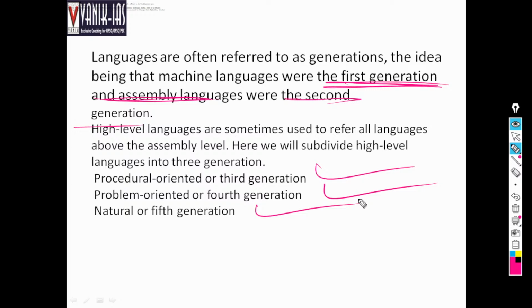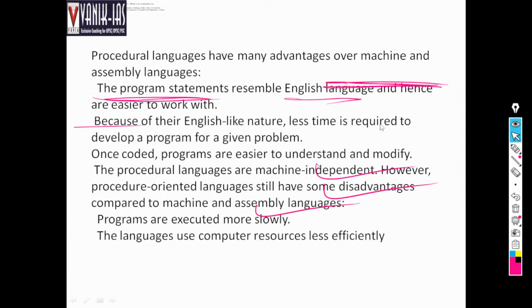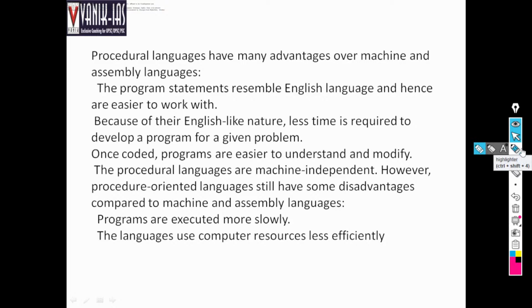There are different types of generation. One is procedural oriented third generation, then problem oriented fourth generation, then natural or fifth generation languages. We'll understand one by one in the high level languages. Procedural languages have many advantages over machine languages. They use statements that resemble the English language, right? Hence it is easier to work. You just tell the computer in English, and it will convert it to binary and understand.